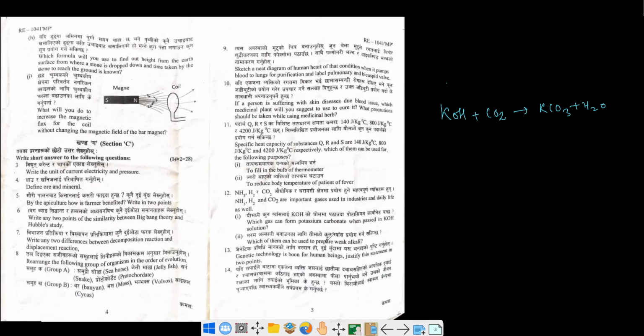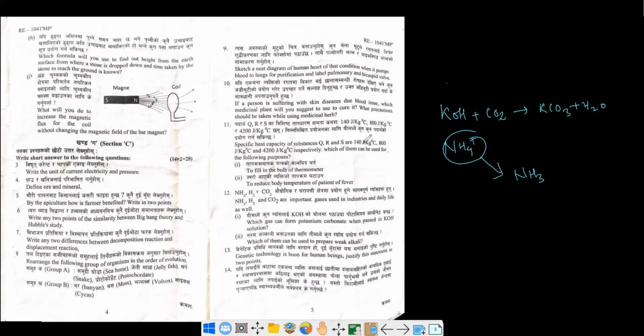And which gas can be used to make a weak alkali? Generally for a weak alkali the positive ion will be NH4+. To get this NH4+, obviously the simple answer is NH3 gas. So when we utilize NH3 gas, it produces NH4+, which is the radical responsible for the development of a weak alkali.